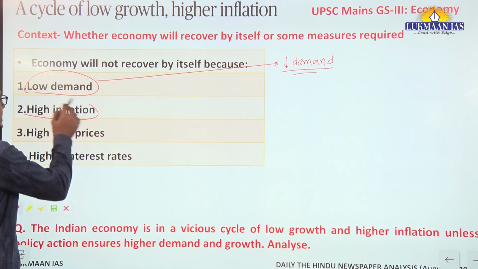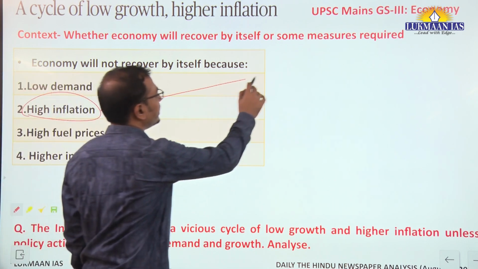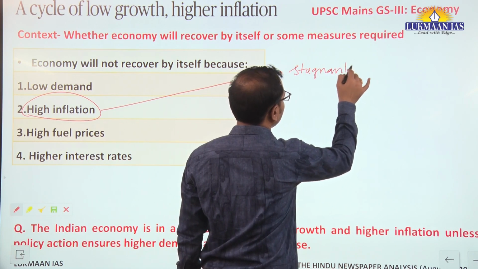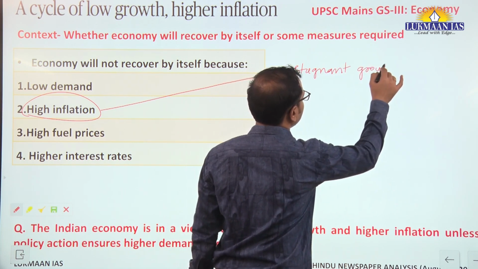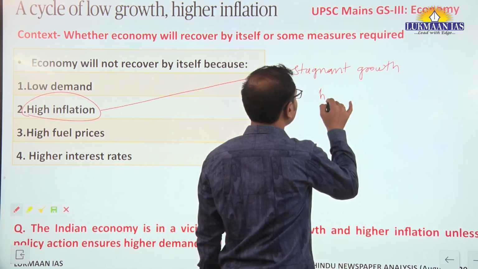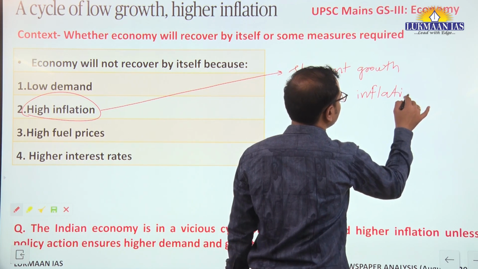Second aspect is high inflation. Now, the high inflation and the stagnant growth. High inflation and stagnant growth. This is actually antithetical to each other. How are they antithetical to each other?